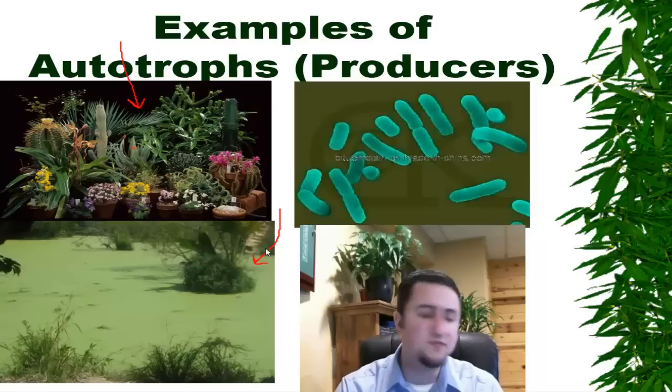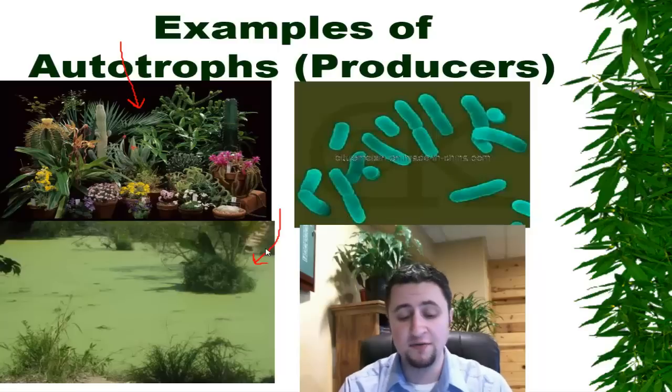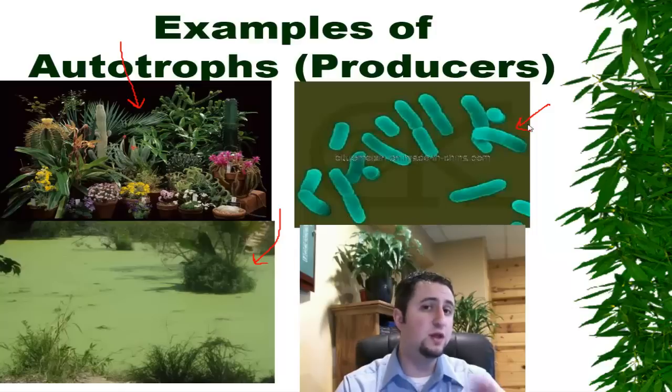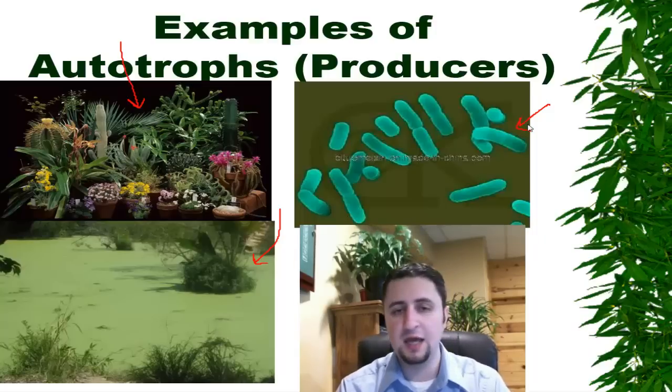Algae is a photosynthetic organism capable of using the sun's energy for food. And then finally, there are also certain kinds of bacteria that are really crucial for a lot of different ecosystems that can use the sun's energy for food.